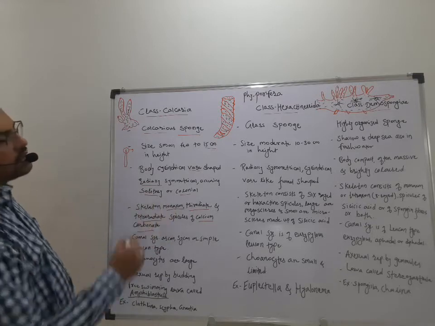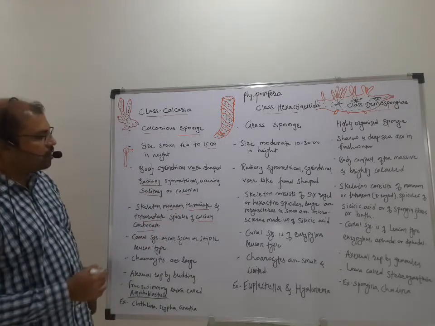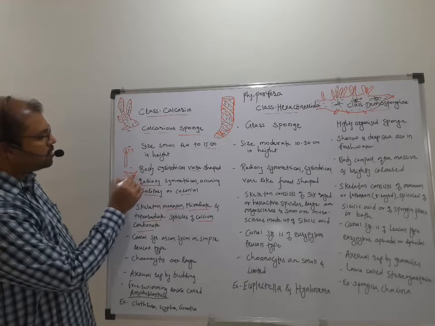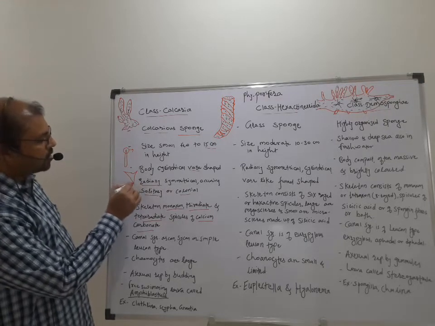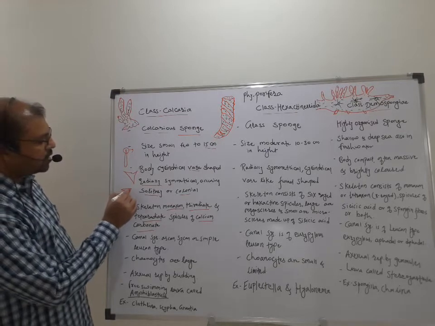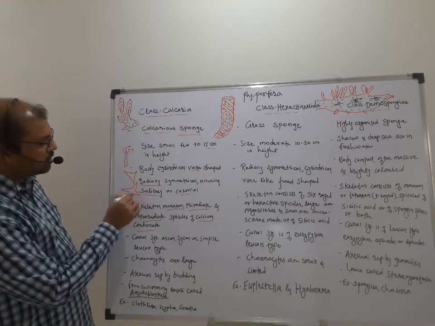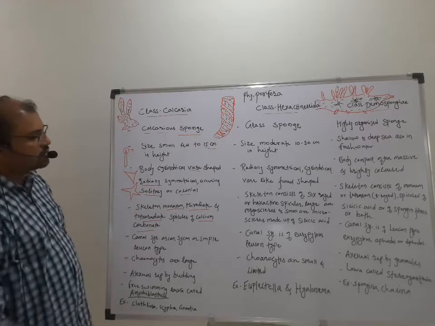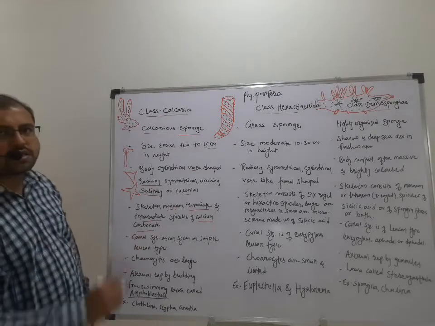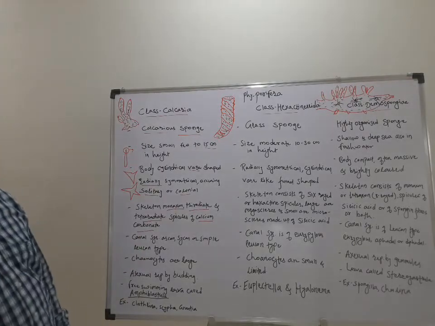Then there may be triradiate spicules also, or tetraradiate. This is the triradiate spicule, and this is the tetraradiate spicule. So likewise, these are the spicules in Calcarea.